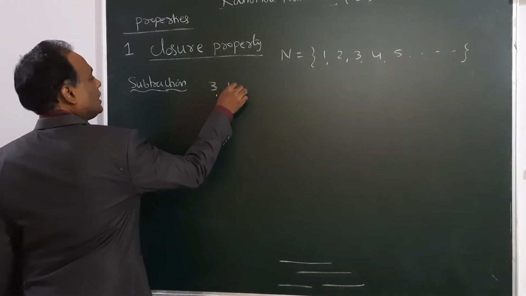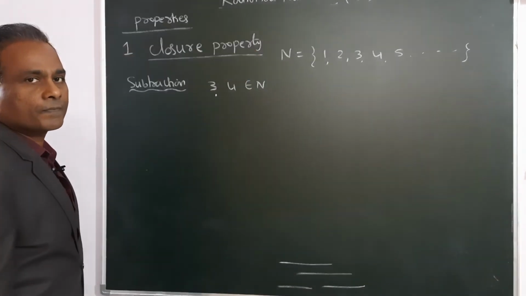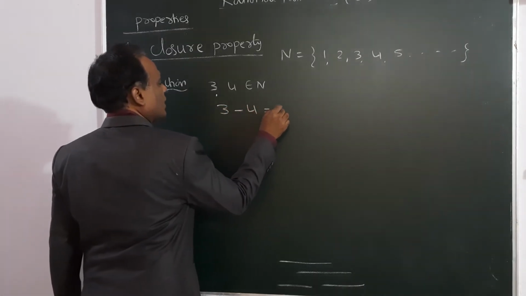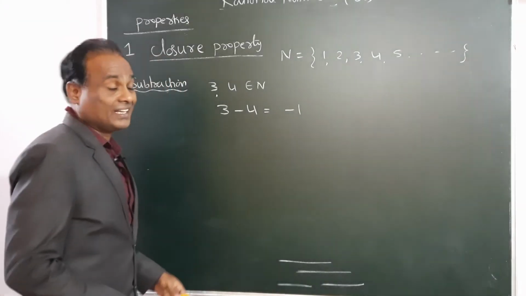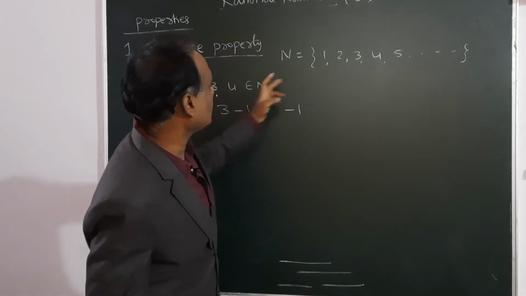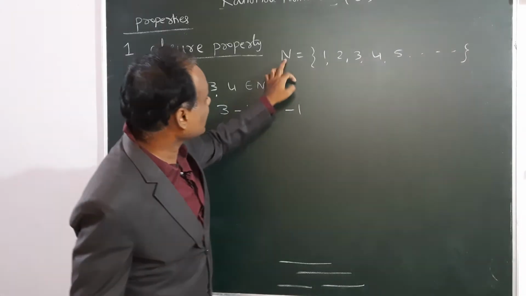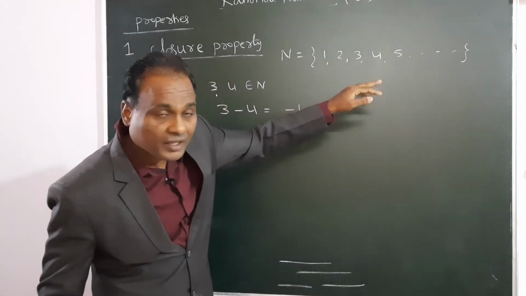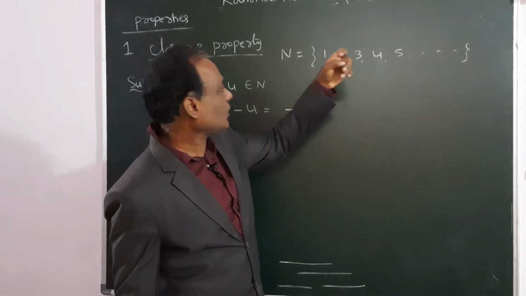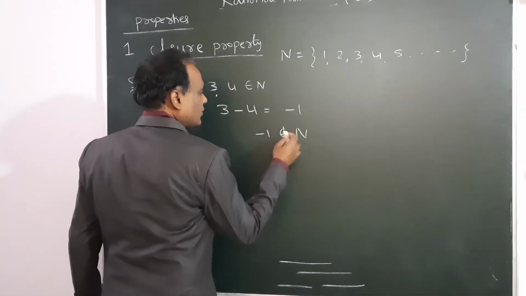Taking 3 and 4, I am taking them from the natural number set. Now apply the operation, subtraction. 3 minus 4. What is 3 minus 4? Minus 1. Is minus 1 in this set? Take two numbers, apply this operation, we get the answer minus 1. Is minus 1 a natural number? No. Minus 1 is not a natural number, it does not belong to N.